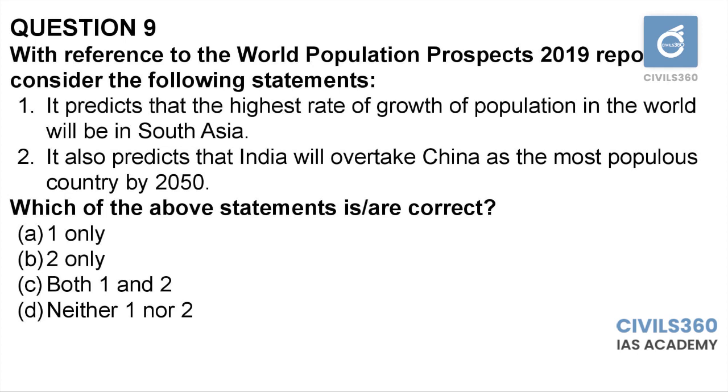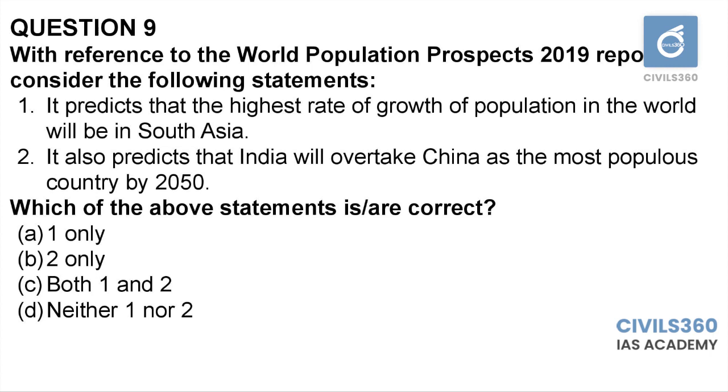The highest rate of growth of population will be in the areas where there is an emergence of medical care facilities. With the emergence of better medical care facilities, the abnormally high death rate will be reduced and the birth rate will remain the same. So in those areas, the rate of population growth will be higher.